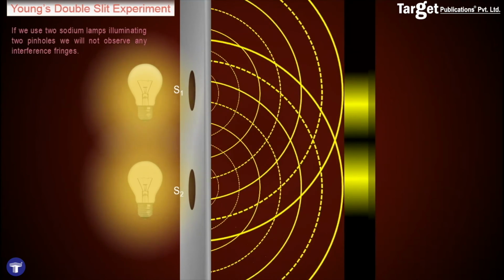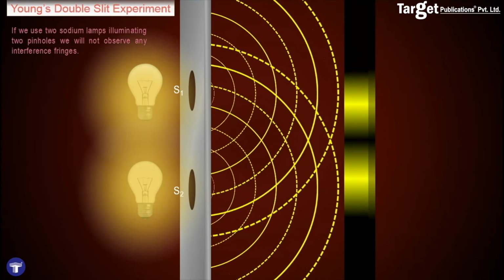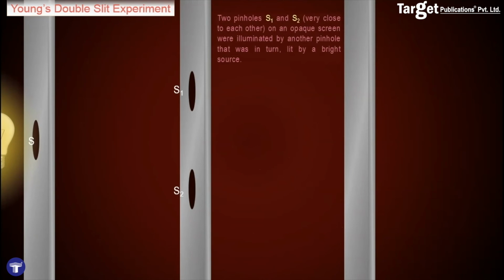So to overcome this drawback, Thomas Young devised a very simple plan. What he did was illuminate two pinholes S1 and S2 by a single pinhole, which was in turn illuminated by a bright source. So he created two sources from one single source. Here you can see that we have a bright source which is illuminating the pinhole S, which in turn illuminates the two pinholes S1 and S2.